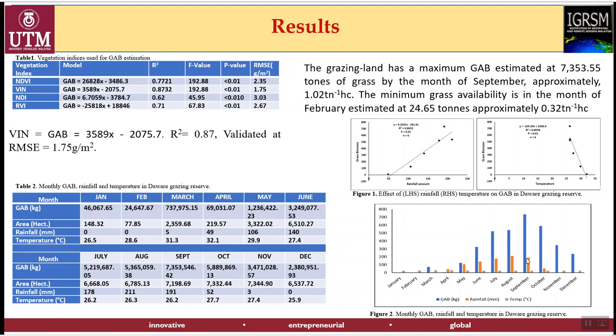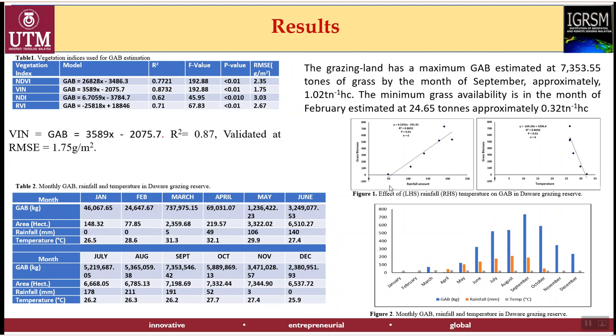This can be seen in figure 2, whereby in September we have the highest amount of above ground biomass, and by the month of February, which is the dry season, there is almost zero or little biomass to be obtained. Now, the biomass obtained from January to December, six months within the rainy season, was selected to see how it relates to temperature as well as rainfall.